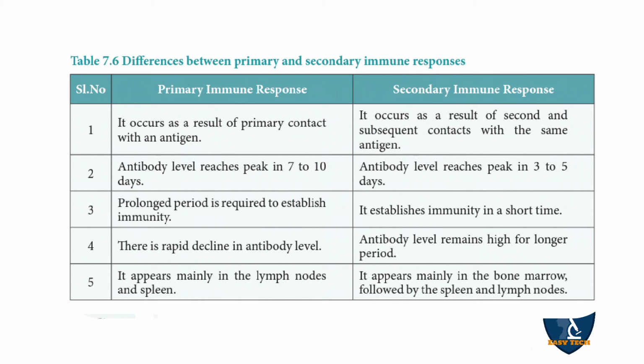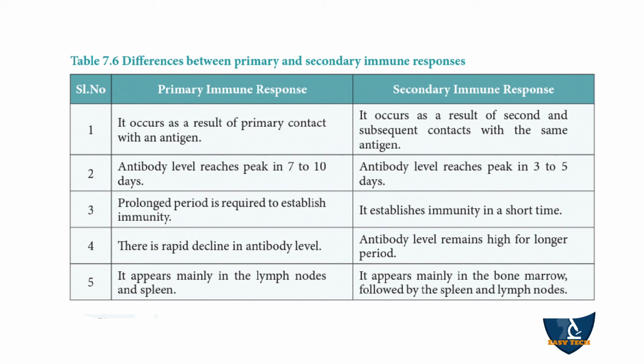The first point: in the primary response, the antigen comes in contact with the immune system for the first time. In the secondary immune response, the antigen enters the body again, that is, second and subsequent contacts with the same antigen.